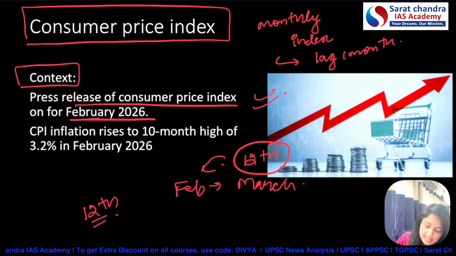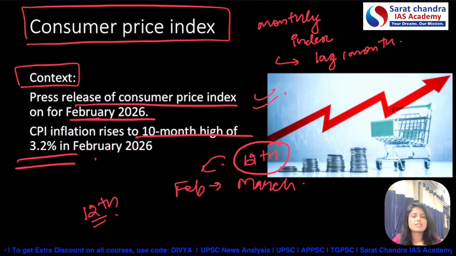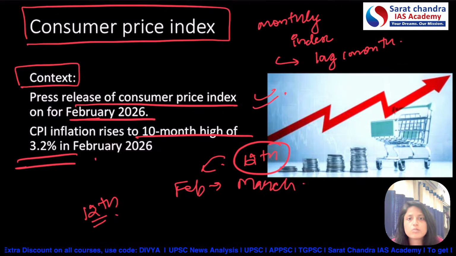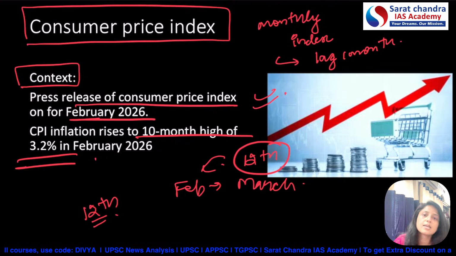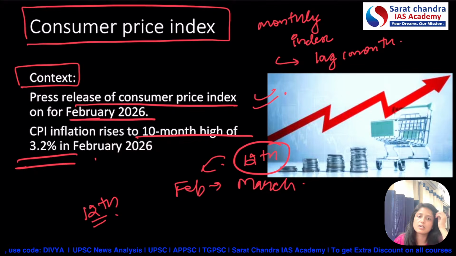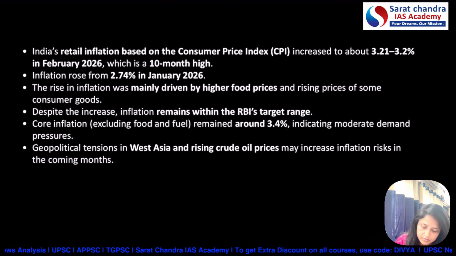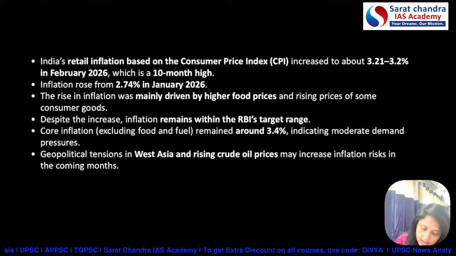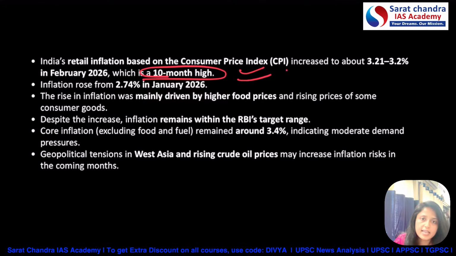Second context is CPI inflation rises to 10-month high of 3.2%. Since CPI includes various volatile items also like food items, fuel items, that's why here CPI becomes important. The 10-month high or rise in CPI becomes important. So what does the news say? The news says here the CPI is of around 10-month high. So that's why this becomes important.